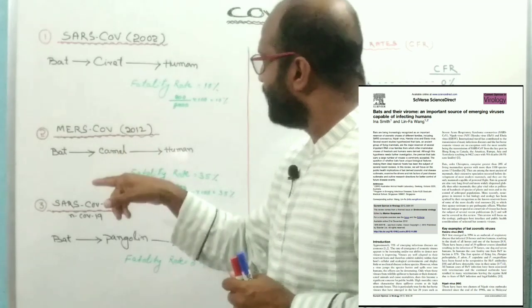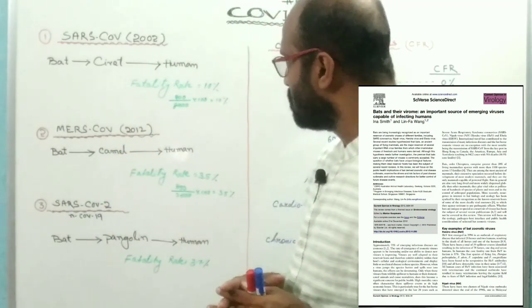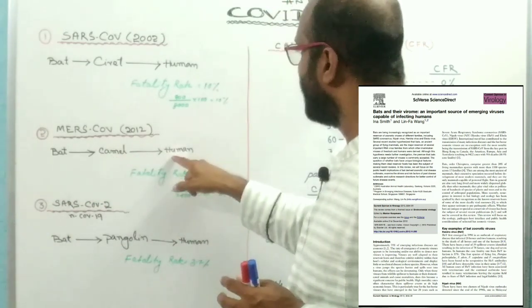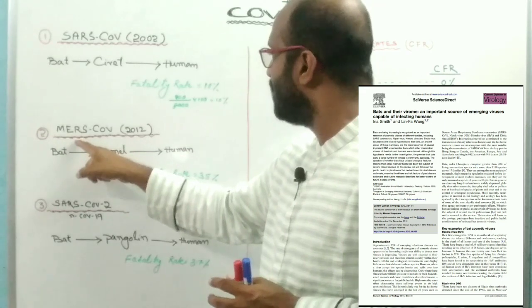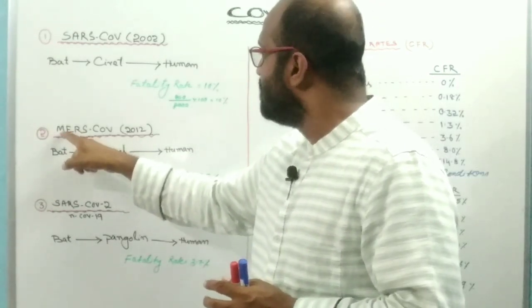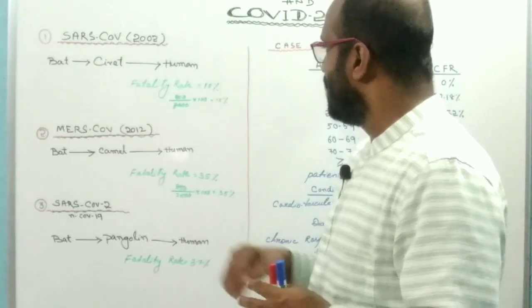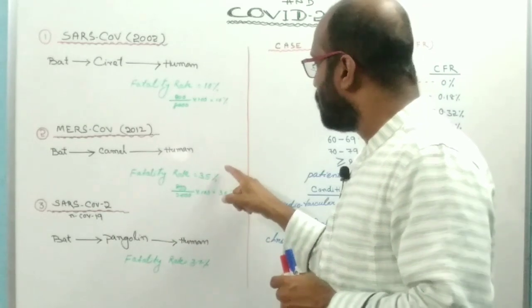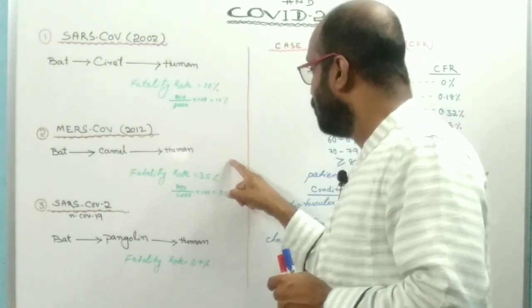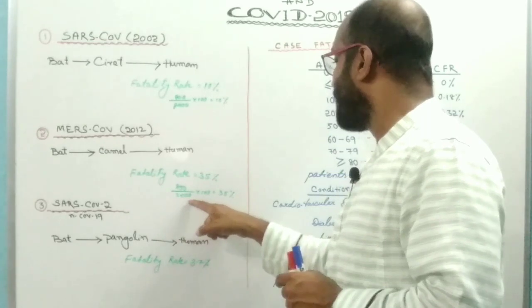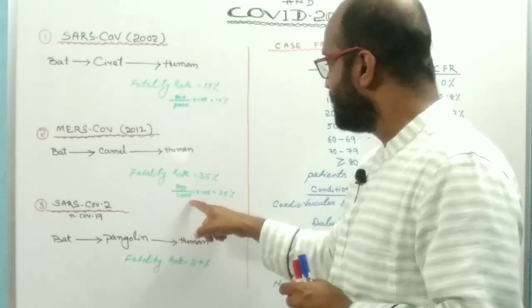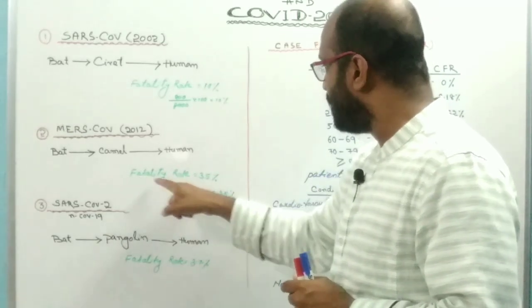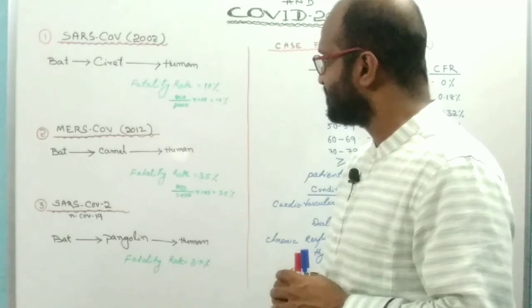Here again the mutant form of coronavirus transmitted from the bat to the camel, and from the camel to humans, and in humans it causes MERS disease, the Middle East Respiratory Syndrome. At that time the rate of fatality was 35%. It is very much more. Out of 2,500 infected persons, 850 death cases were reported. So the rate of fatality was 35%.